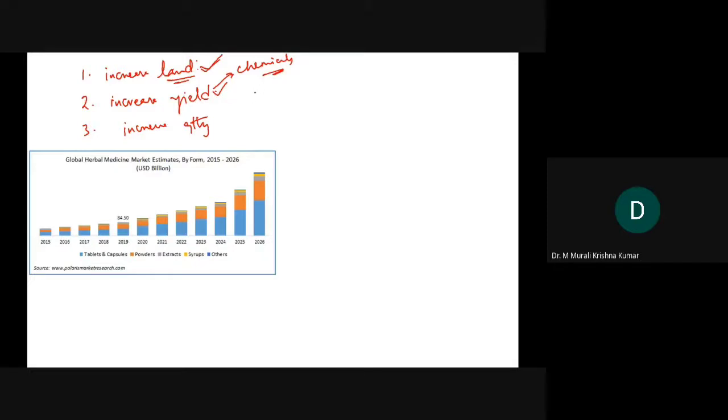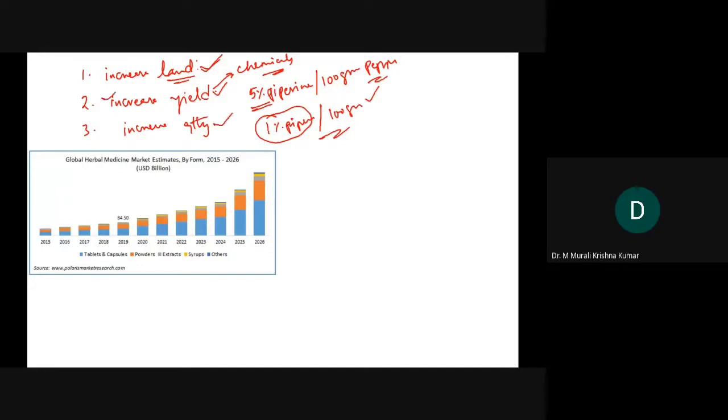Let's say you wanted 5% of piperine per 100 grams of pepper. If you are using artificial fertilizers or chemicals which support high growth in a plant material, then you will not get 5% piperine. You may get 1% piperine per 100 grams. So here quantity is increasing, but quality is going down. But what we need more is the secondary metabolite production, which needs a stressful environment outside. So that is the problem.